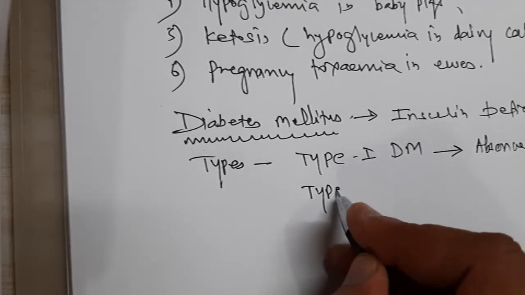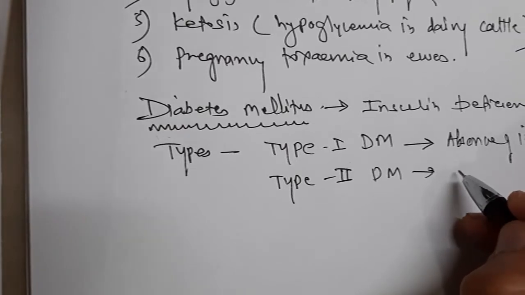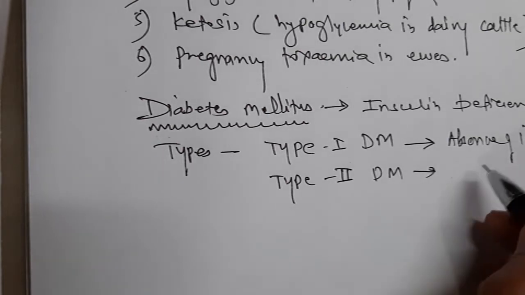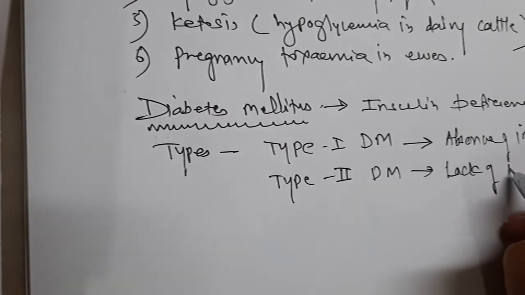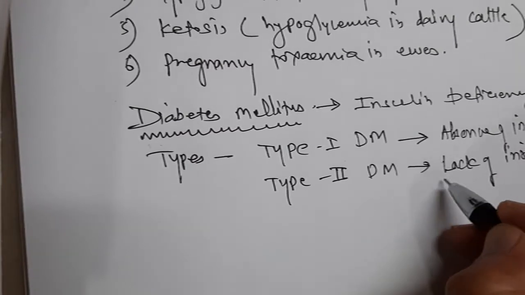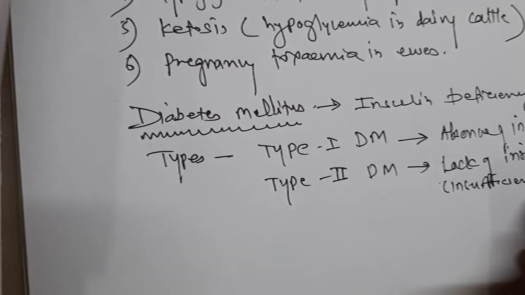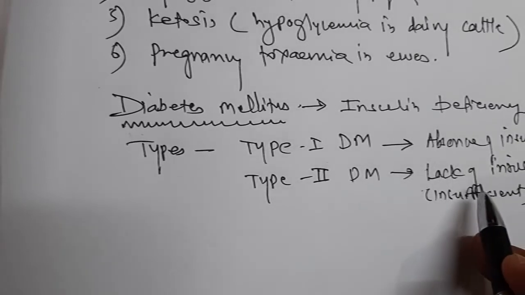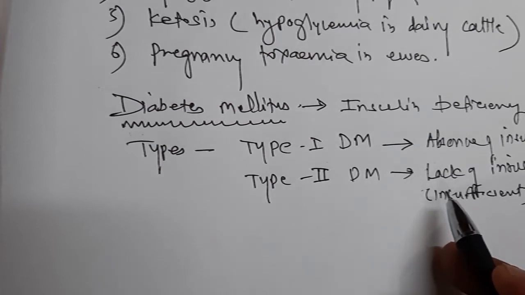While in type 2 diabetes mellitus, the insulin secretion is not sufficient, and it occurs at an older age, that is after 40 years of age. So this is a lack of insulin, insufficient insulin hormone. So these are the major differences in diabetes mellitus in human beings and also in dogs and cats.